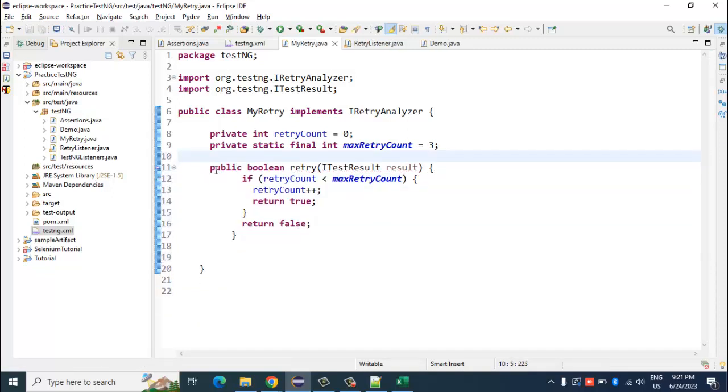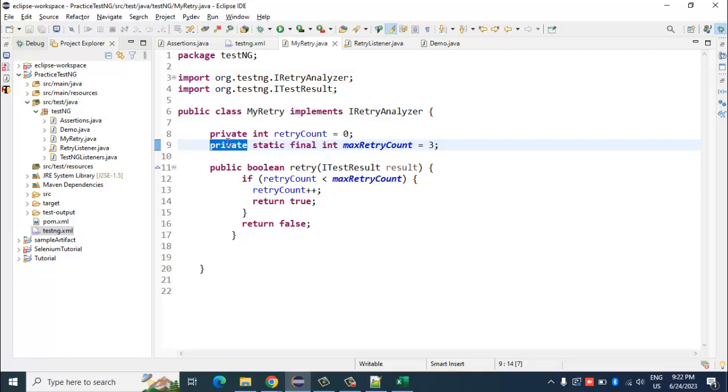And one more, suppose in this file there is one variable, max retry count, which is private static final. So this variable will be used for this class file only, right? And since it is static final, we cannot change the value of the max retry count variable at runtime. I can definitely change it in the code, but at runtime you cannot change this value. And this variable will be used for this class file only, because it is private.